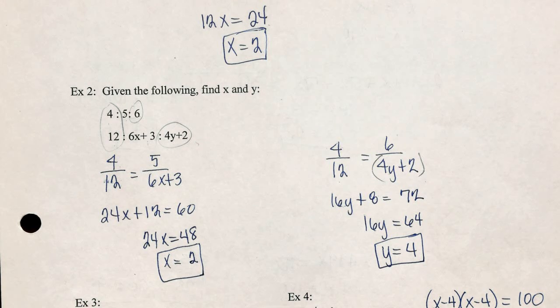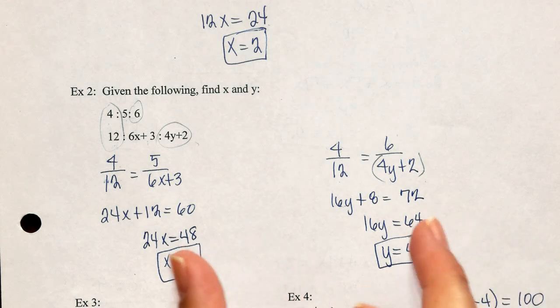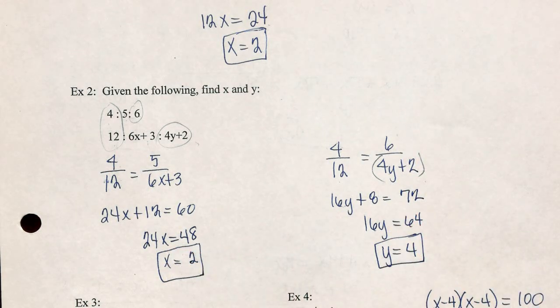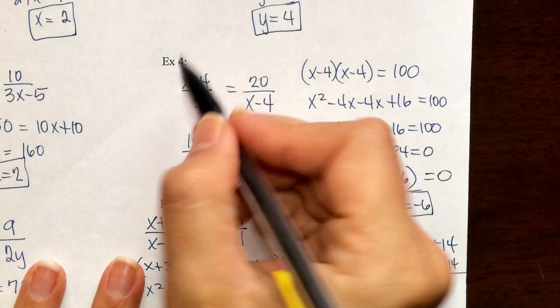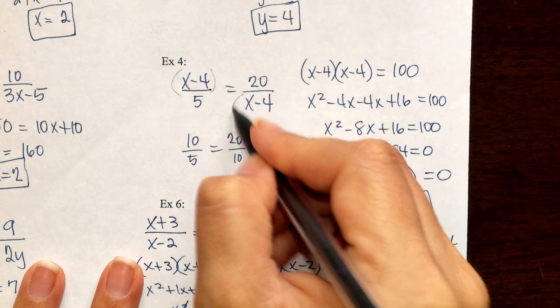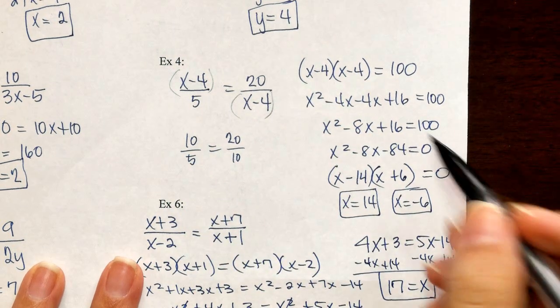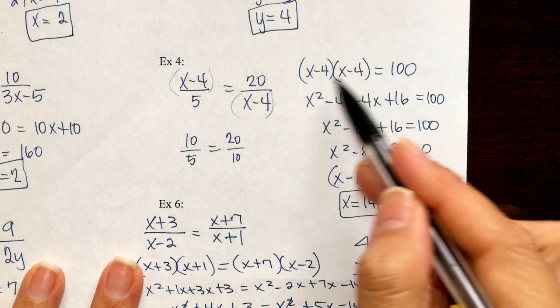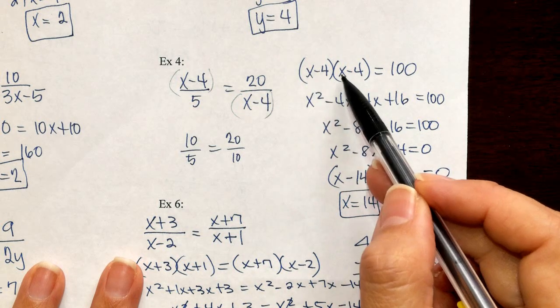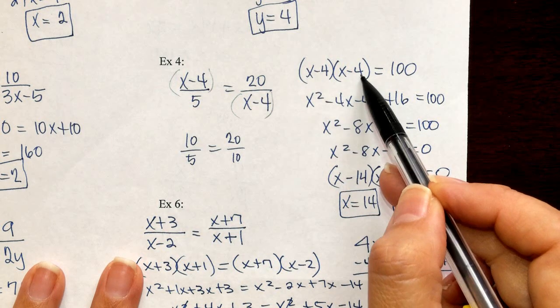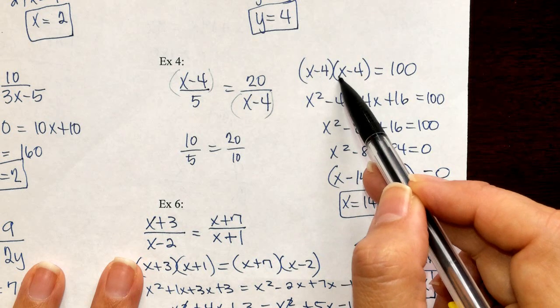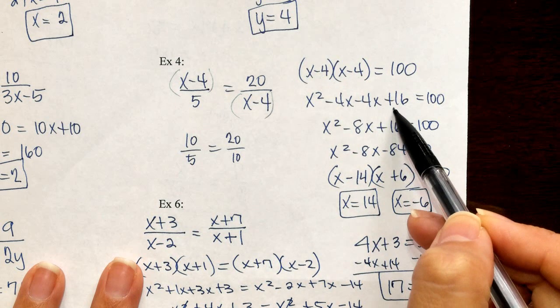Now guys, examples 3, 4, 5, and 6 do the exact same thing as we have done right here. Just simply cross multiply and solve for your variable. I do want to show you example 4 because when you cross multiply here, you're multiplying two binomials. So be very careful. We're using the FOIL method. X times x times negative 4. Negative 4 times x, negative 4 times negative 4.